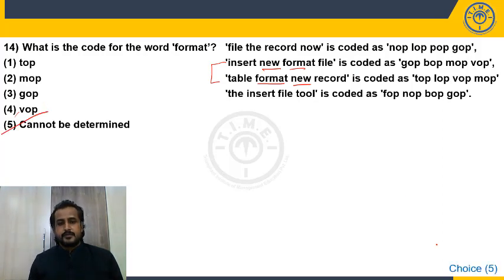So choice 4. I'm sorry, choice 5. Right. So don't try to find out all the codes for each and every word. Look at the question and find out what is required for you. Fine.